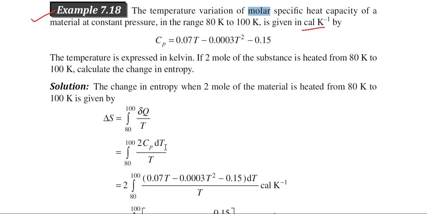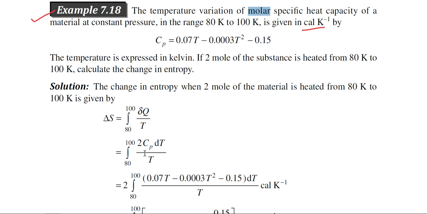We have discussed these types of problems in earlier lectures. Delta Q can be calculated in two different ways. If you consider the heat capacity in mass unit, then the formula will be mass into specific heat into dT, that is the temperature change. And if you express the heat capacity in mole unit, then the formula will be N, the mole number, into specific heat into temperature change.